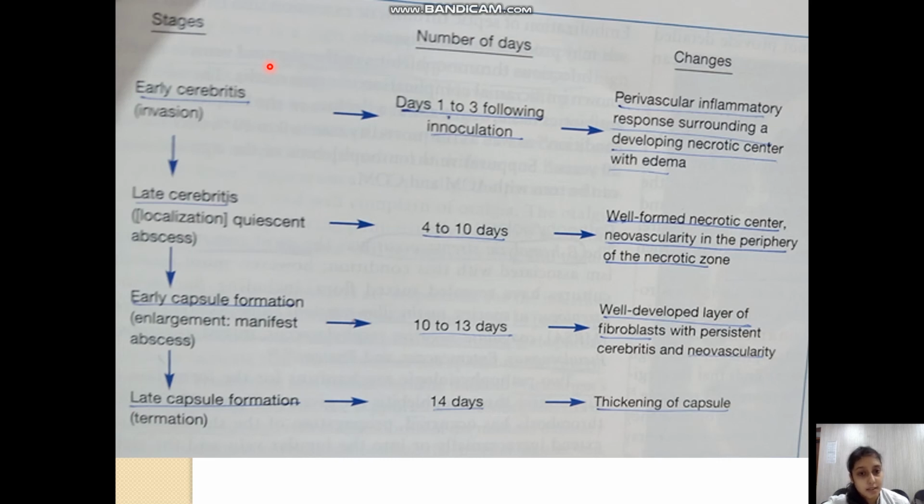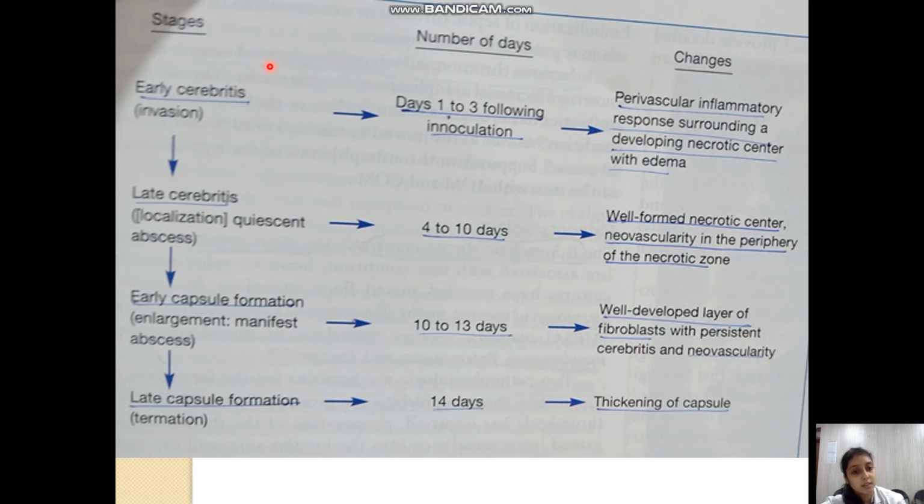Then the third stage is early capsule formation, which occurs after 10 to 13 days, and here there will be a well-developed layer of fibroblasts, which will lead to fibrosis of that portion of the brain parenchyma where the abscess has occurred.